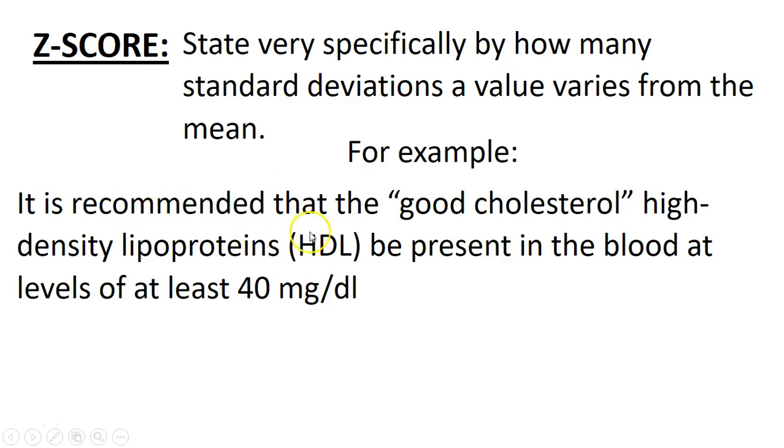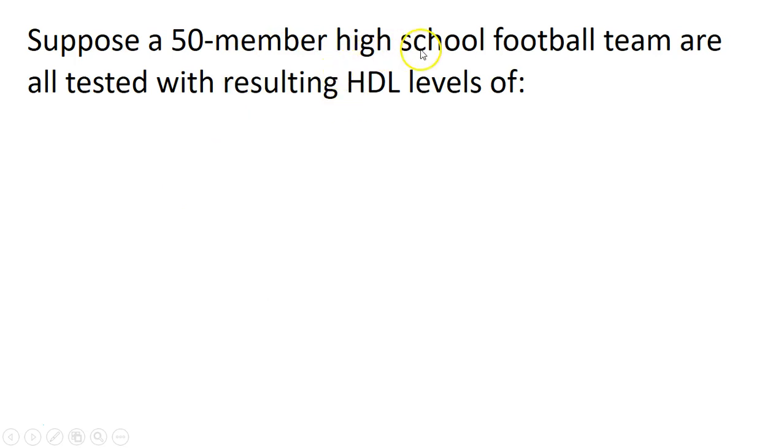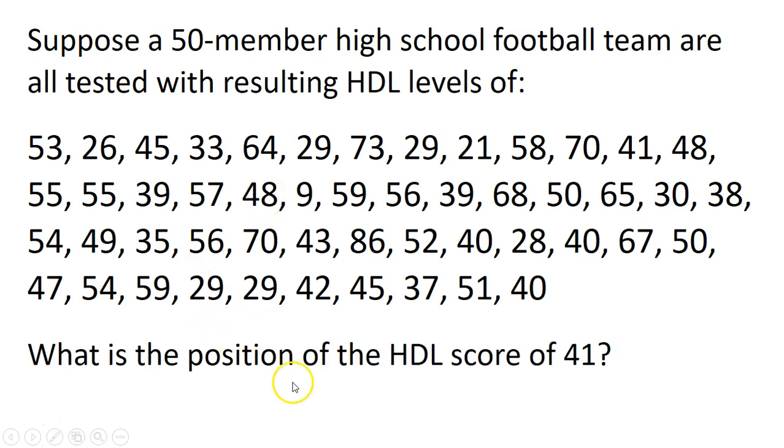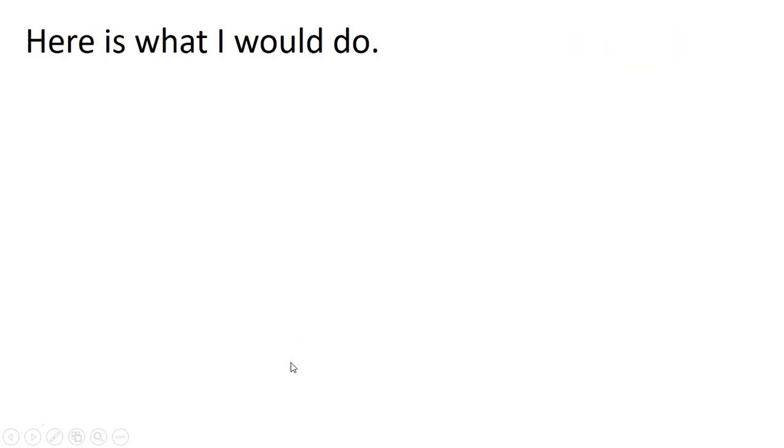So for example, it is recommended that the good cholesterol, high density lipoproteins, or HDL, be present in the blood at levels of at least 40 milligrams, right? Suppose a 50-member high school football team are all tested with the results. So here are all their results. Now, if we're going to do this example, you're definitely going to have to pause and write these all down so that you can get the list and plug them all in on your calculator. So you plug them all in your calculator, and it says, what is the position of the HDL who scores a 41? So you got all these. What is their position?